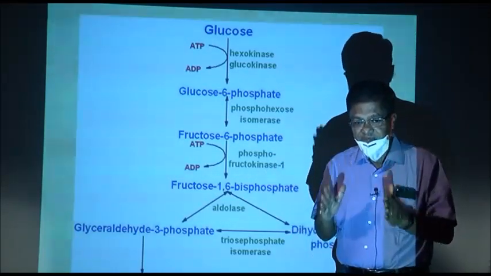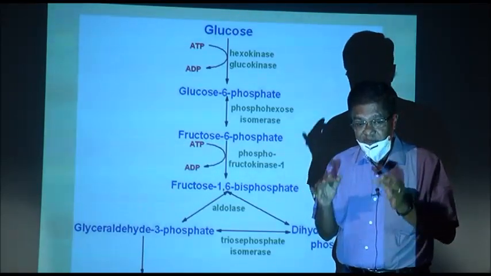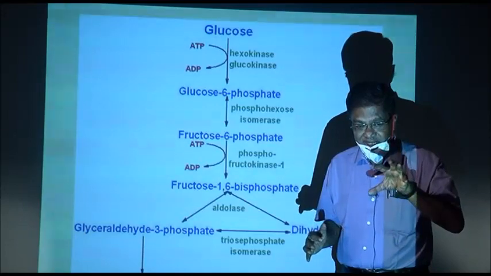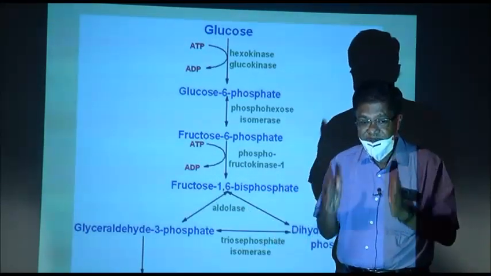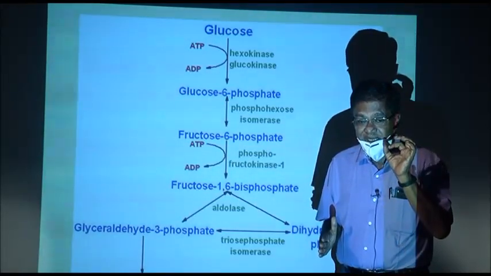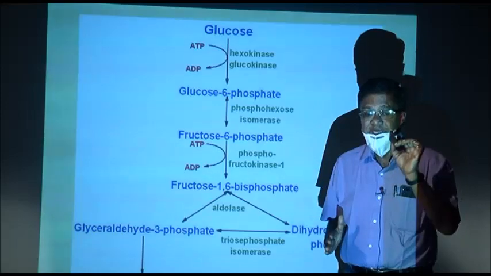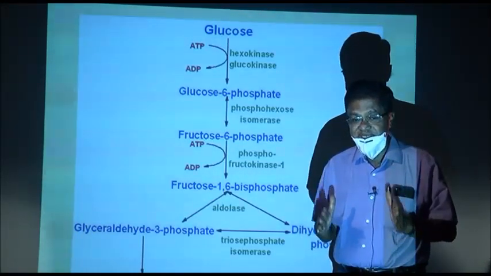Now, out of these, the most common substrate, what is substrate? The substance which breaks. The substance which breaks is carbohydrate, that is glucose.